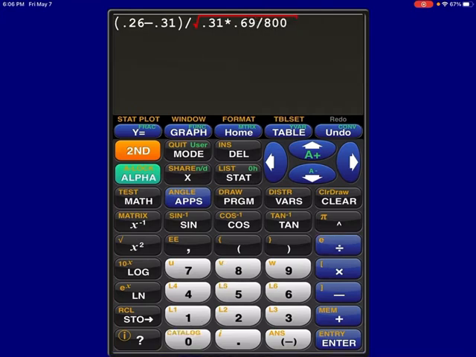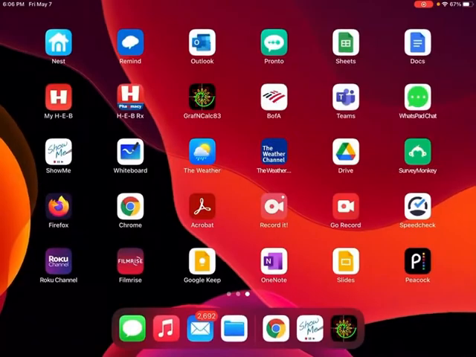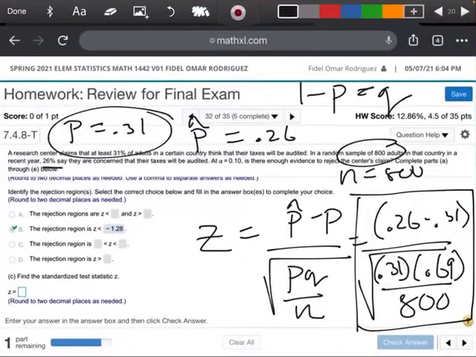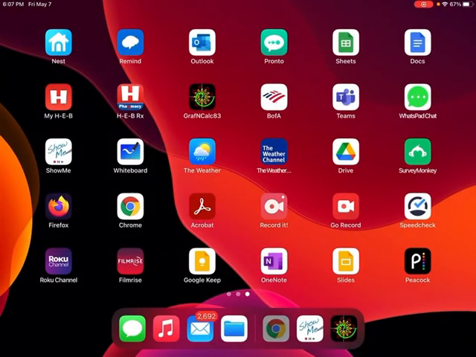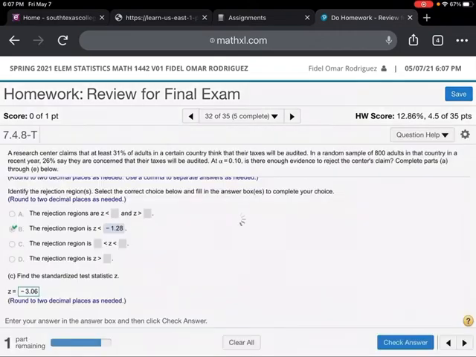Then I hit enter, and I'm coming up with a negative 3.06. So my z-value is negative 3.06. Let's enter that number in right here, and we got it.